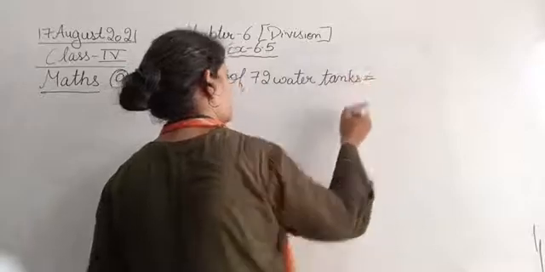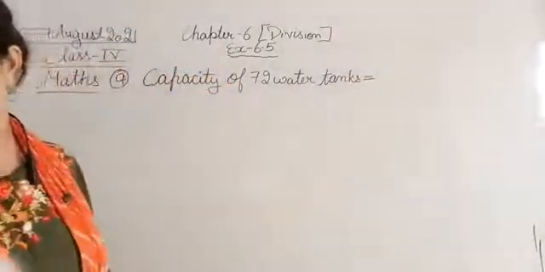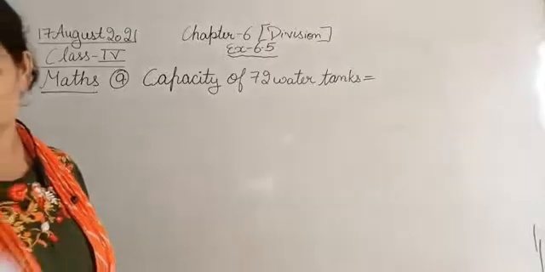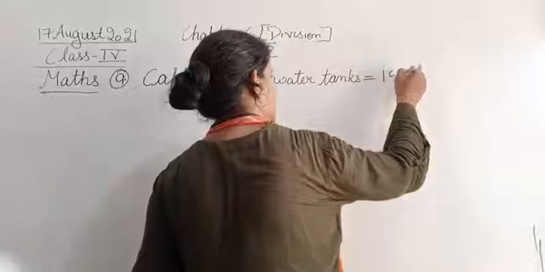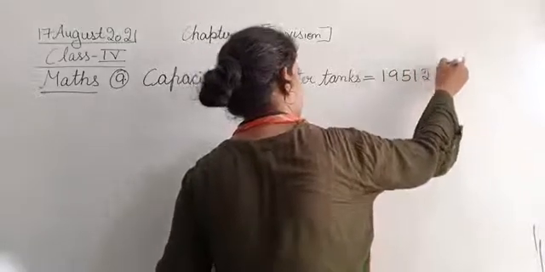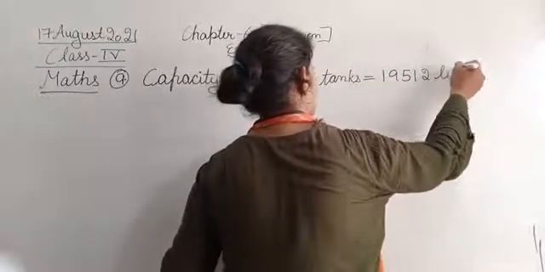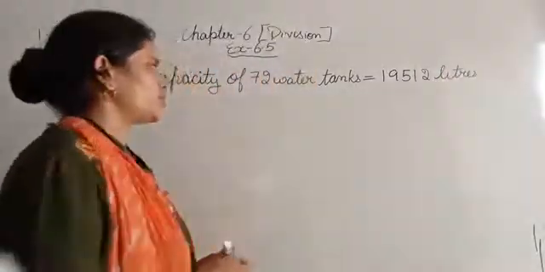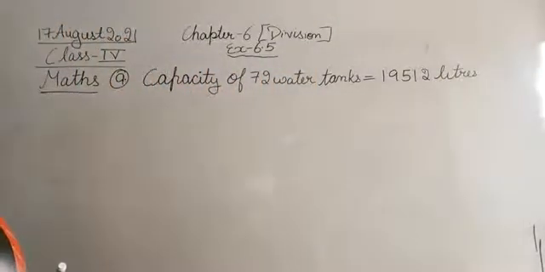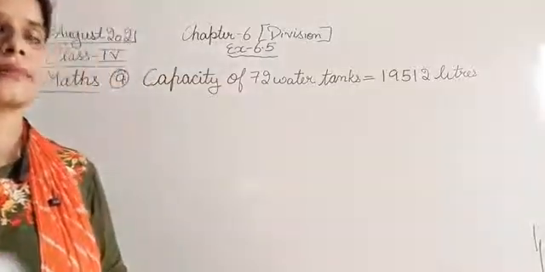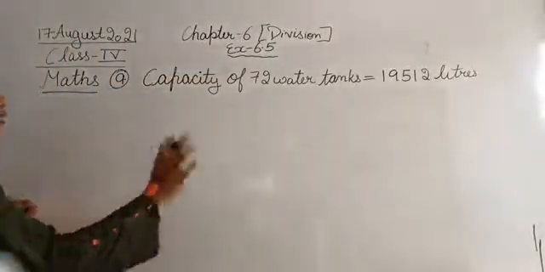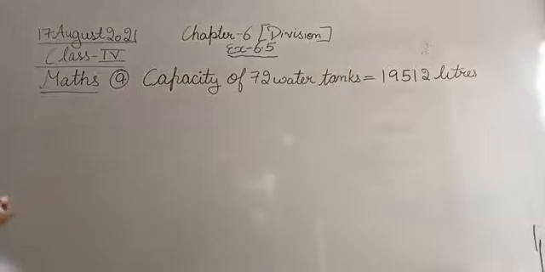Capacity of 72 water tanks is equal to 19,512 liters. Okay, the capacity of 72 water tanks is 19,512 liters, and we need to find out: find the capacity of each tank. Capacity of 72 water tanks is 19,512 liters, and we have to find the capacity of one water tank.